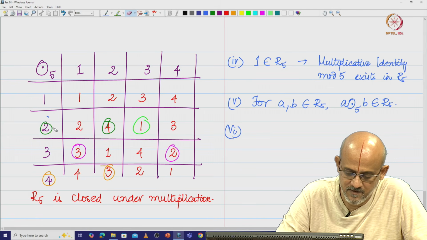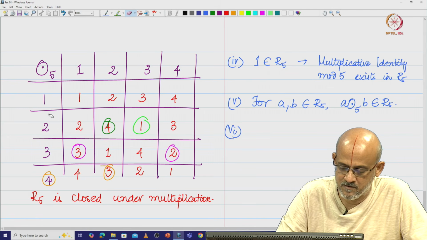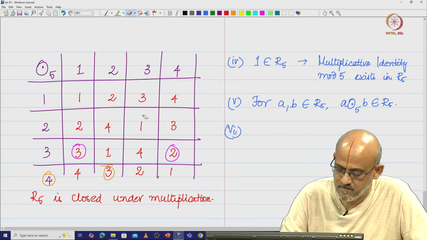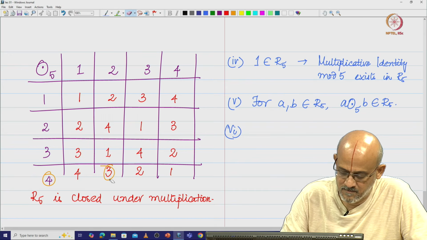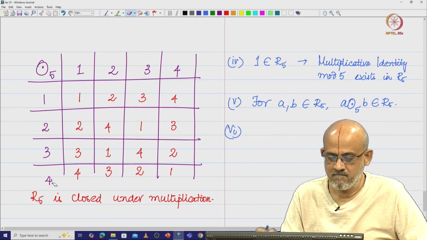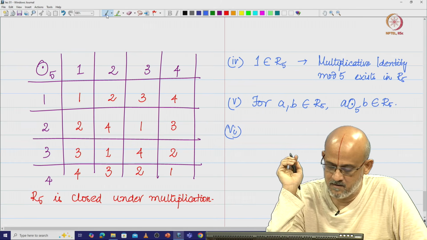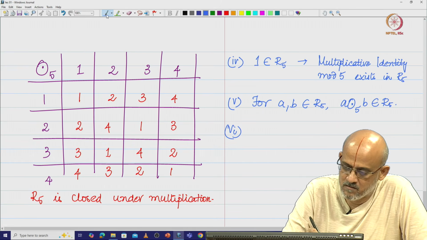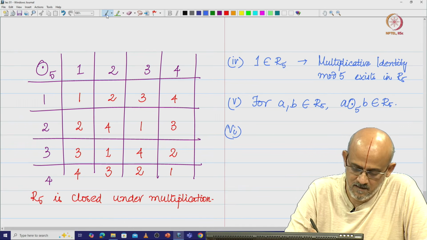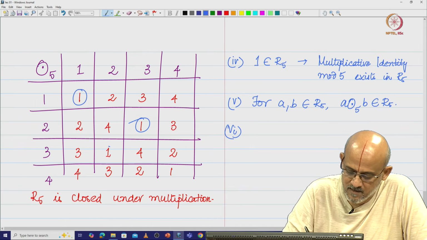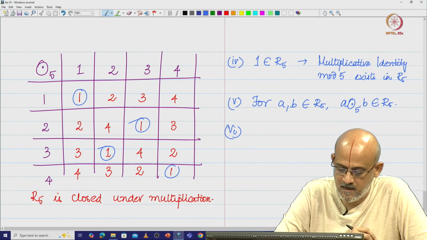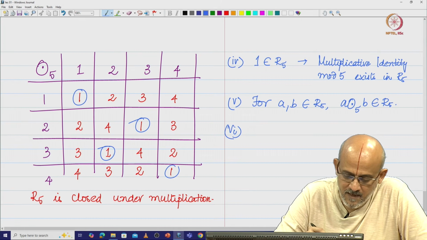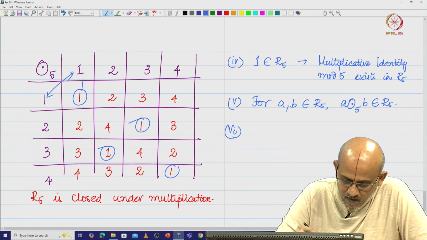Let me first clear this off. Look at every column and every row, I find something interesting. There is a 1 here, there is a 1 here, there is a 1 here and there is a 1 here. And how did we get this? We basically multiplied these two and then we got a 1 here.